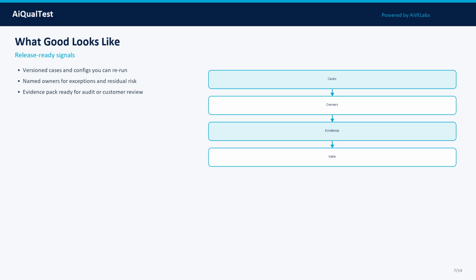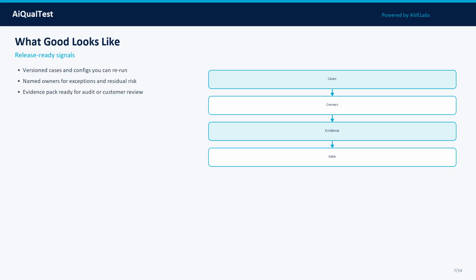Concept 6: Cost control. Route easy cases to cheap judges, escalate hard cases to humans. In practice, treat this as a measurable property, define what good looks like, attach evidence, and track it across model, prompt, data, and tooling changes.